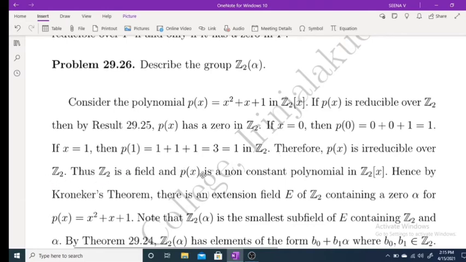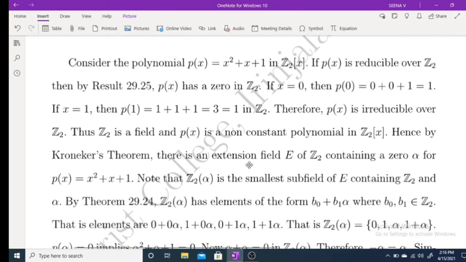Z2 is a field and p of x is a non-constant polynomial in Z2[x]. You can take any irreducible polynomial in Z2[x]. This is only one example; as this is the simplest example, they are considering it here. Hence, by Kronecker's theorem, there is an extension field E of Z2 containing a zero alpha for p of x. And note that Z2(alpha) is the smallest subfield of E containing Z2 and alpha.